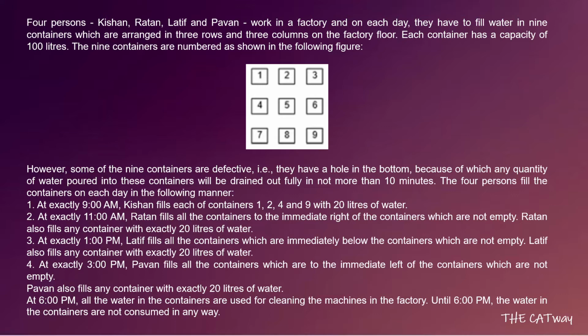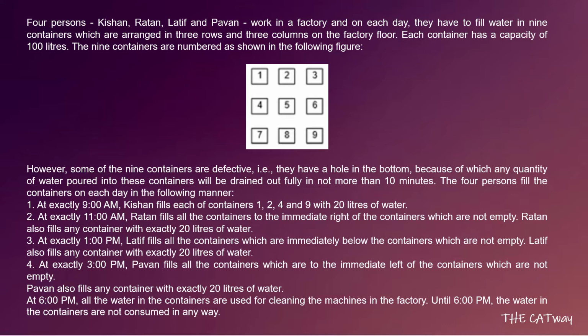So the question says that 4 persons, Kishan, Ratan, Latif and Pawan, work in a factory, and on each day they have to fill water in 9 containers which are arranged in 3 rows and 3 columns on the factory floor. Each container has a capacity of 100 liters. The 9 containers are numbered as shown in the following figure. However, some of the 9 containers are defective, that is, they have a hole in the bottom, because of which any quantity of water poured into these containers will be drained out fully in not more than 10 minutes. The 4 persons will fill the containers on each day in the following manner.